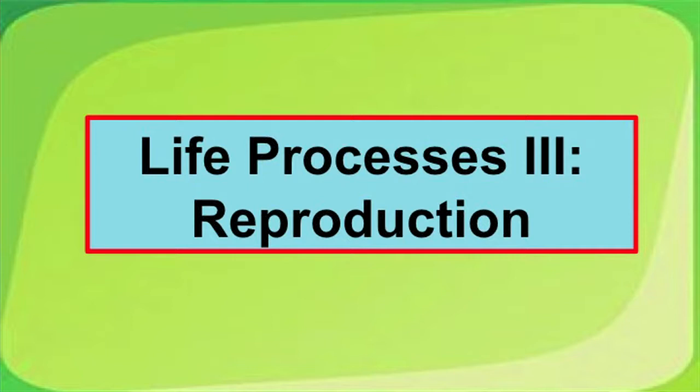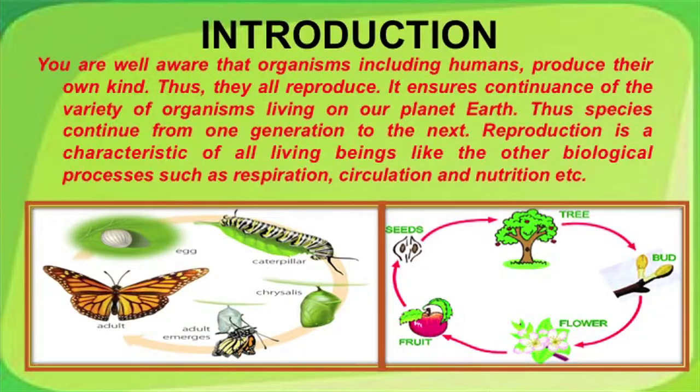Today, we are going to study life process 3, that is, we are going to learn about reproduction in living organisms. You are well aware that organisms including humans produce their own kinds, thus they all reproduce. It ensures continuance of their variety on this planet Earth, thus species continue from one generation to the next. Reproduction is a characteristic of all living beings like any other life process such as respiration, circulation and nutrition.